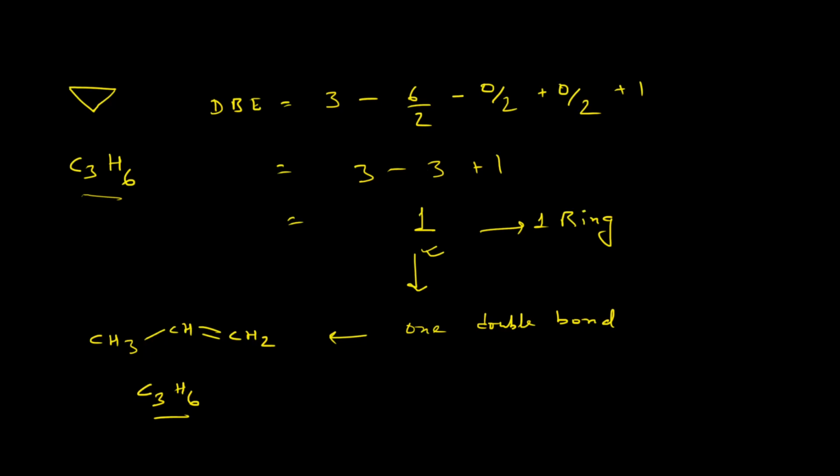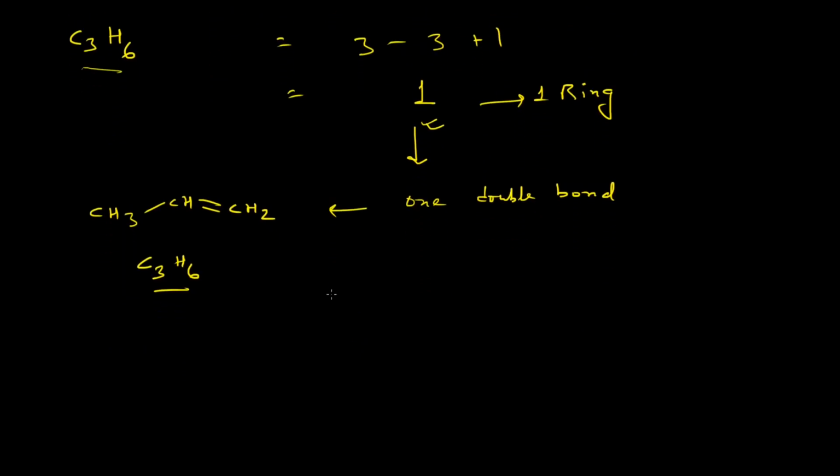So this is it. And yes, one more thing: if the compound possesses any bivalent atoms like oxygen or sulfur, then these are not included in the calculation of double bond equivalents, right?